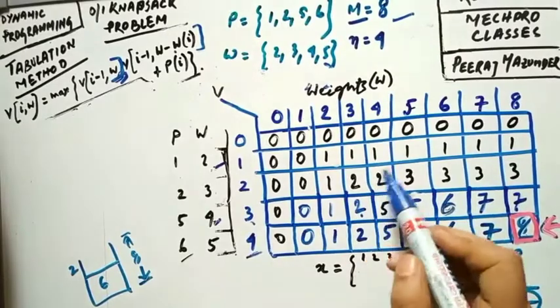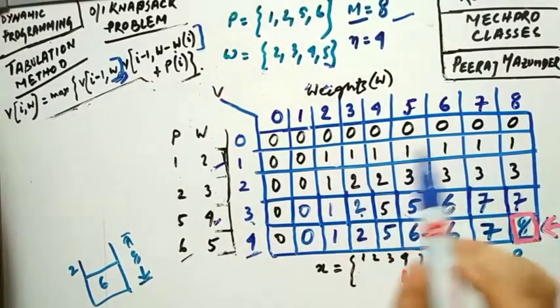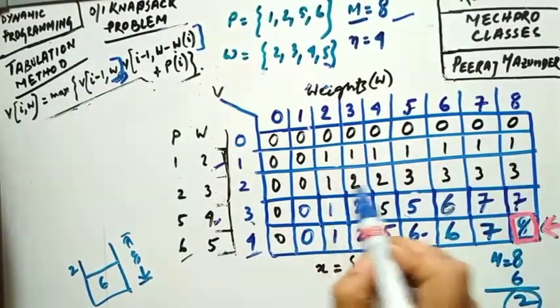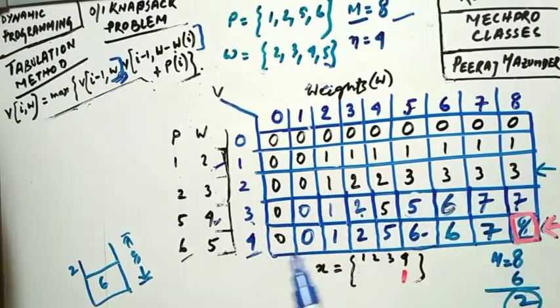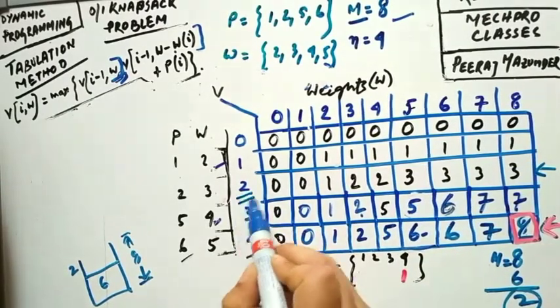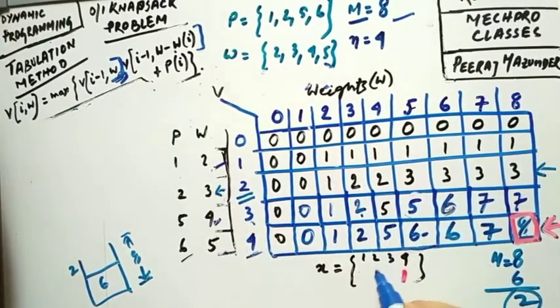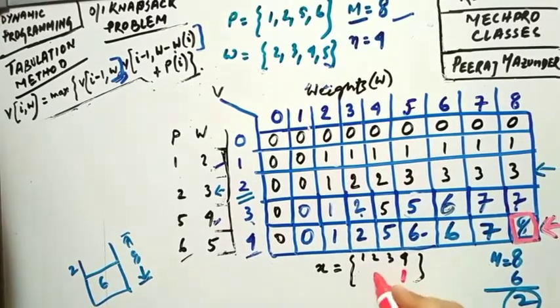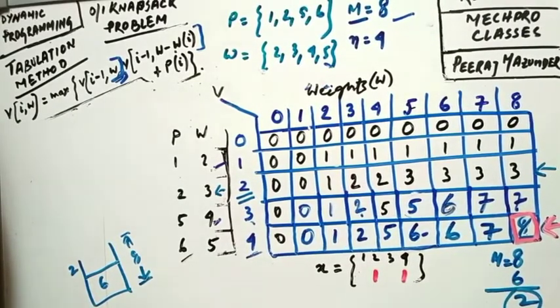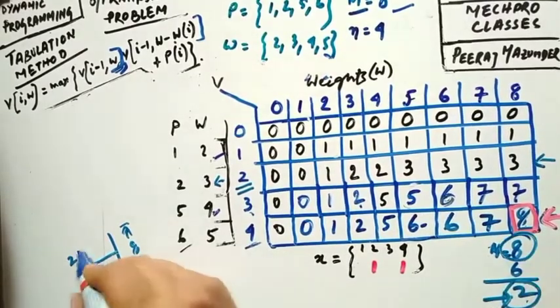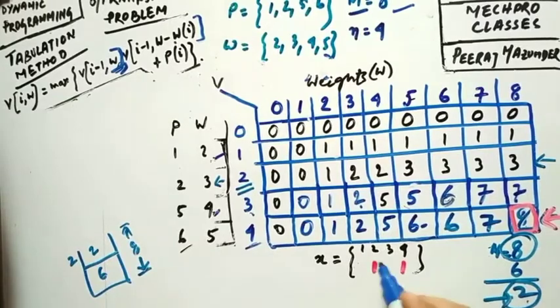So you come to this row, which doesn't have any 2 value. Then you have to come to the next row, just the next row. Look, this row you have to consider. So this object, that is the second object, you have to consider. For considering this object, you can write it as 1 as well. And for the rest of the objects, we are having only 6 plus 2. Already we have filled the 8 maximum capacity, so we have nothing left. So we cannot choose those, and you can write 0, 0 as well.